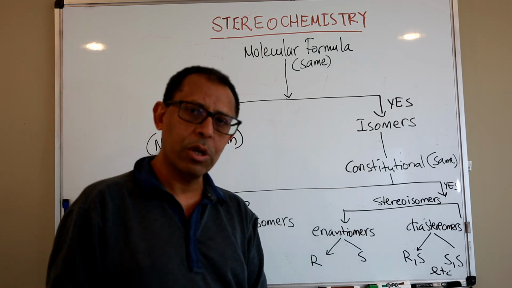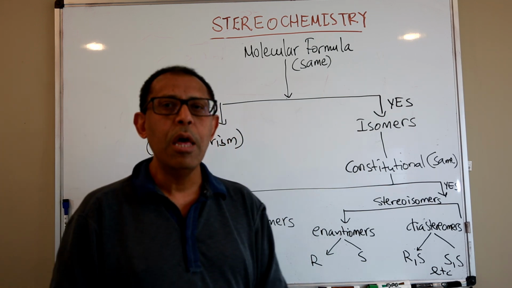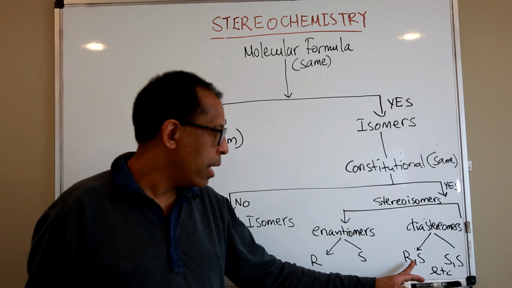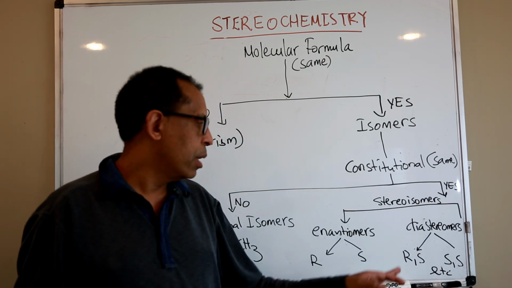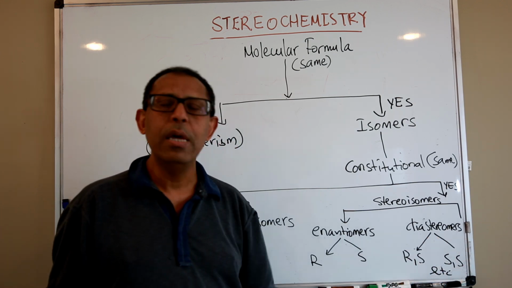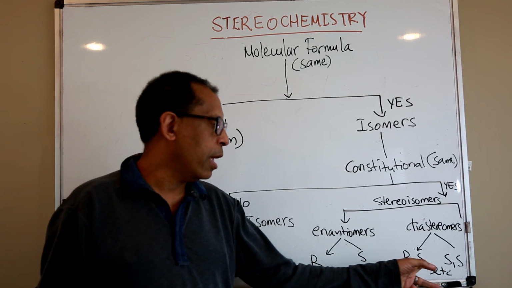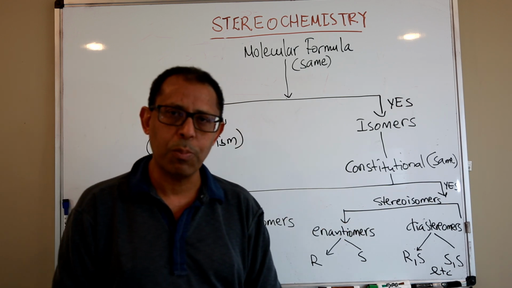So diastereomers have more than one chiral center, but they are not mirror images of one another. RS is not a mirror image of SS, but the mirror image of RS would be SR, therefore that would be another enantiomeric pair.